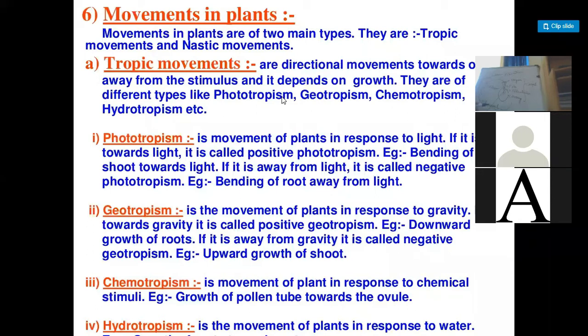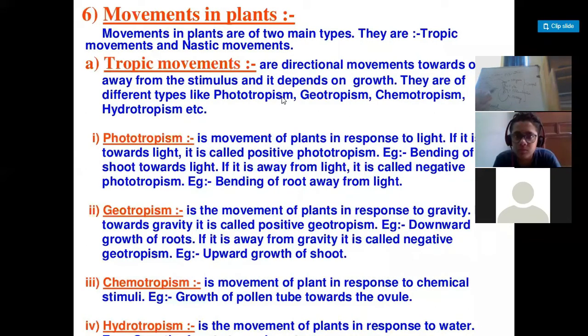Formation of the pollen tube is the response, and the landing of the pollen grain and the release of the chemical by the pollen grain, that is the stimulus. The chemical released by the pollen grain is the stimulus. So because of the presence of the stimulus, a pollen tube is formed. This is how the plant responds towards chemotropism.